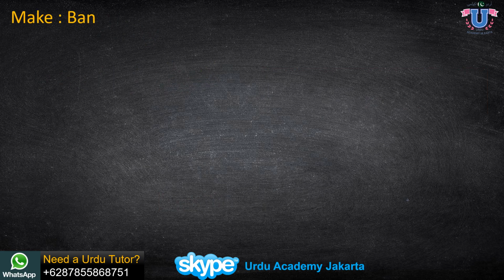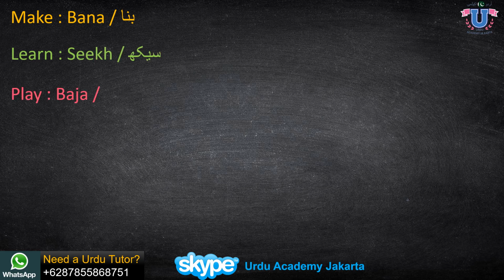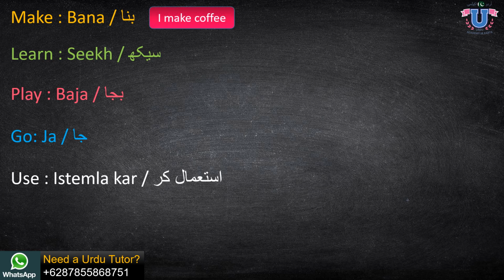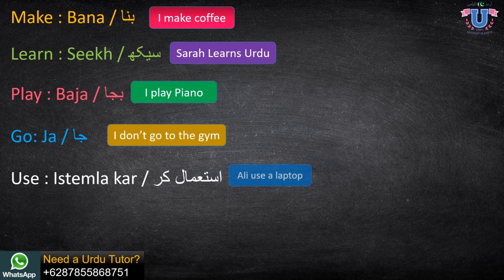Here we have a list of some common verbs. Make, बना, बना, learn, सीख, सीख. Play is बजा. This baja means playing a musical instrument like piano. So play is baja. Go, ja, ja. And use, istemal kar. If it's difficult to pronounce, you can say use kar. So you can make some examples like I make coffee, Sarah learns Urdu, I play piano, I don't go to the gym, or Ali uses a laptop.